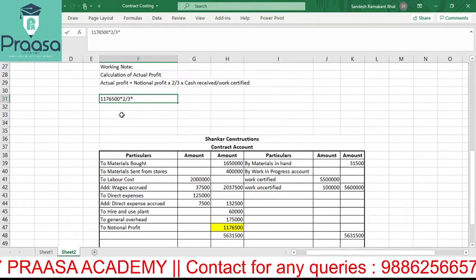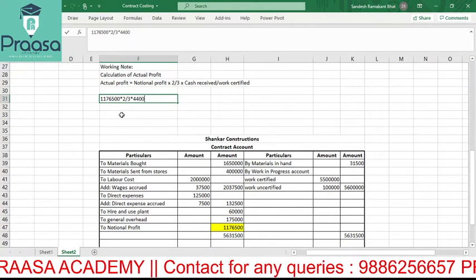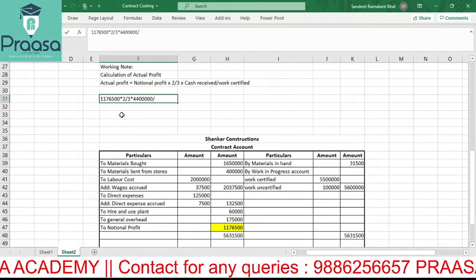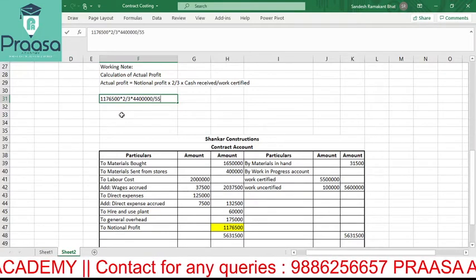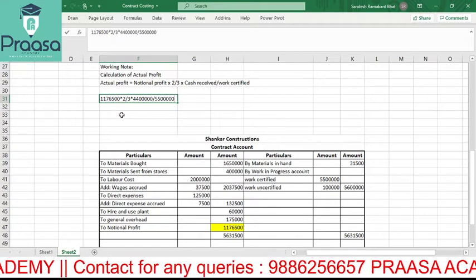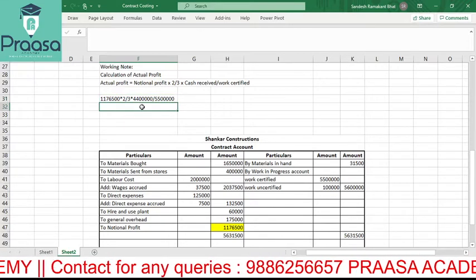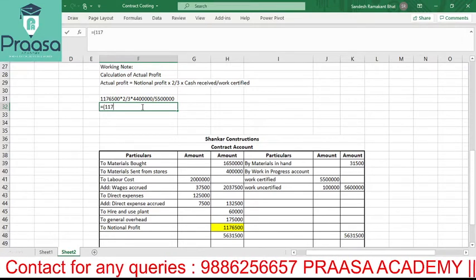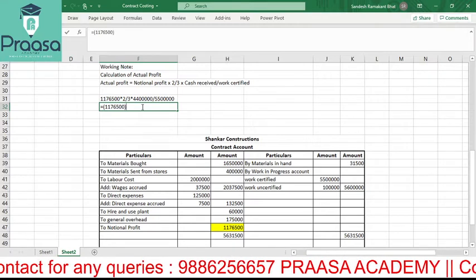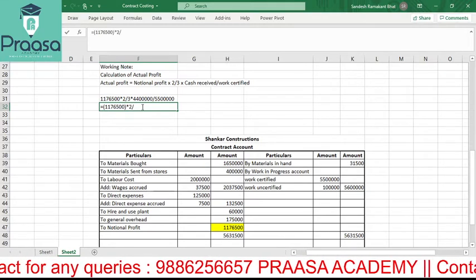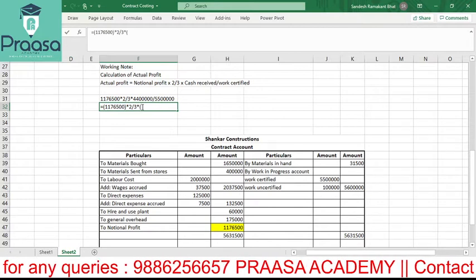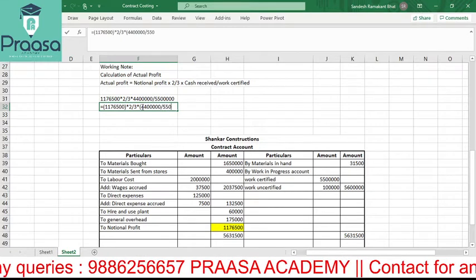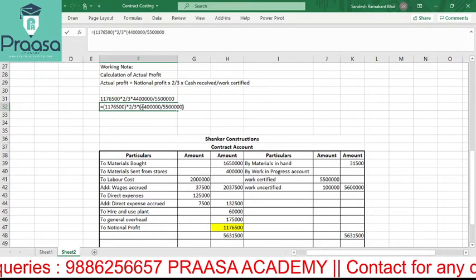How much cash have we received? 44 lakh, if I am not wrong, divided by work certified. How much have they certified? Architect 55 lakh. Correct? So it will be 11,76,500 into 2 by 3 multiplied by 44 lakh divided by 55 lakh. Close the bracket.